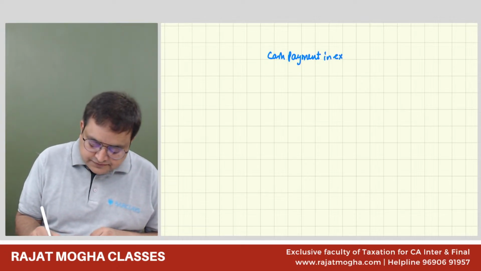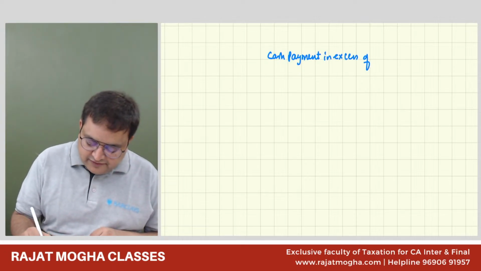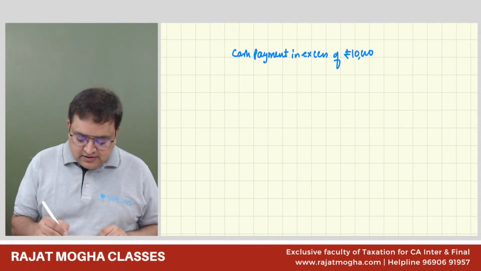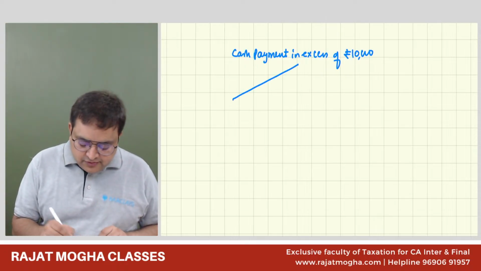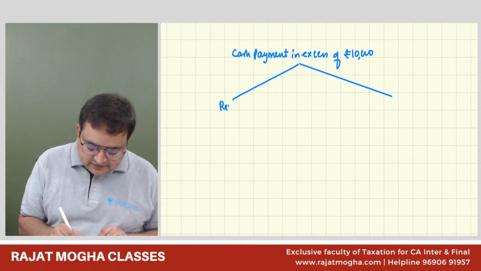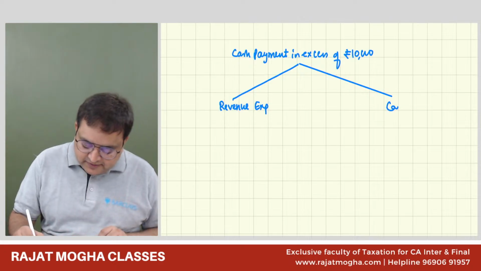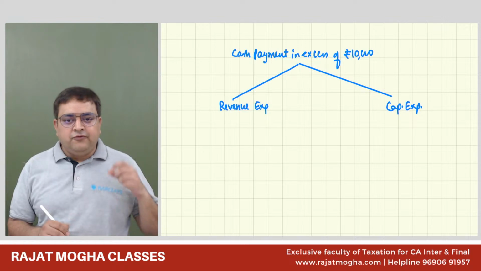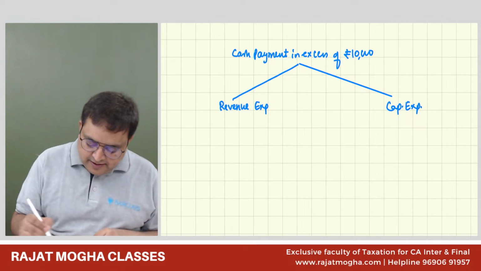Whenever you make a cash payment in excess of 10,000 rupees, you should ask whether the expense you are making is a revenue expense or a capital expense. For revenue expenses, we apply section 48.3.